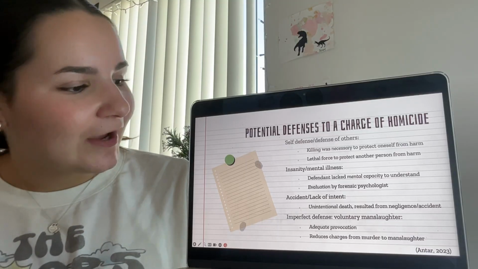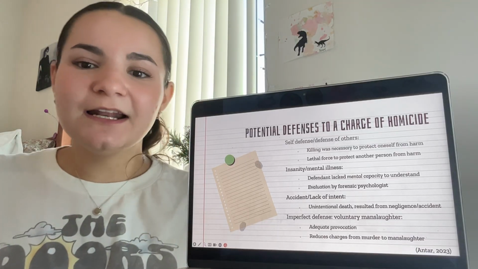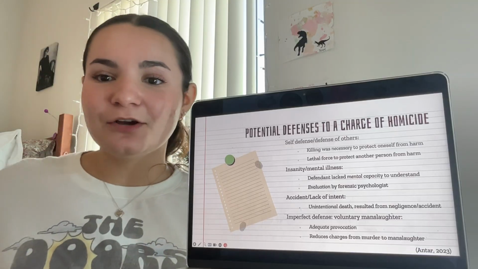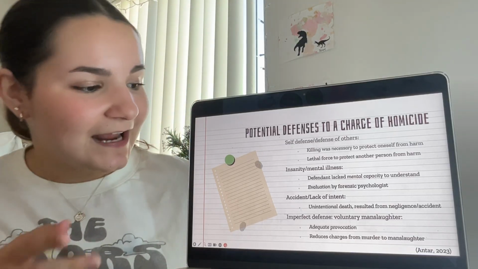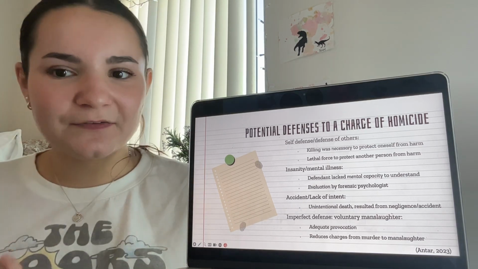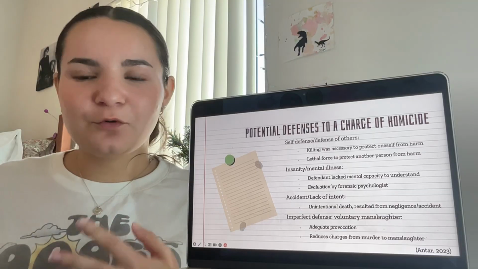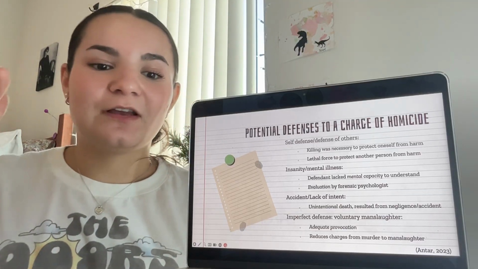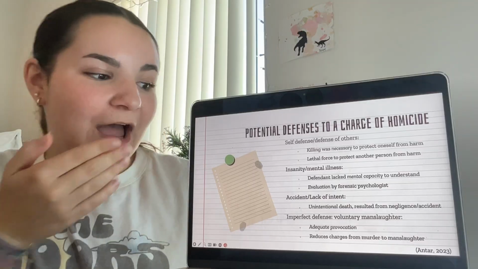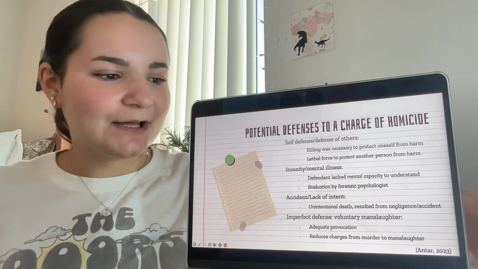Let's keep it going and look at accident or lack of intent, kind of like our involuntary manslaughter. This isn't going to get rid of the homicide charge completely, but it could knock it down from a murder to a manslaughter if you can prove that they didn't mean to do it. And that kind of ties in down here to the imperfect defense, which is going to come from voluntary manslaughter. Same thing, we're not getting rid of that charge that you did kill somebody, but it might go from murder to manslaughter if you can prove that it was through adequate provocation or kind of in the heat of the moment, X, Y, and Z.